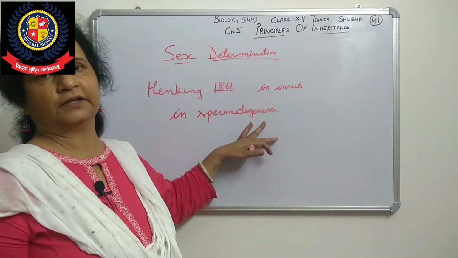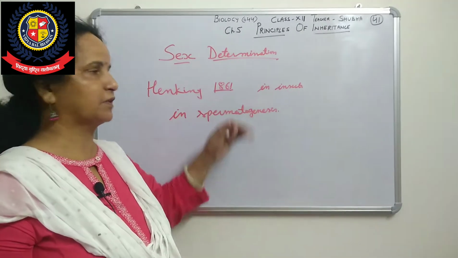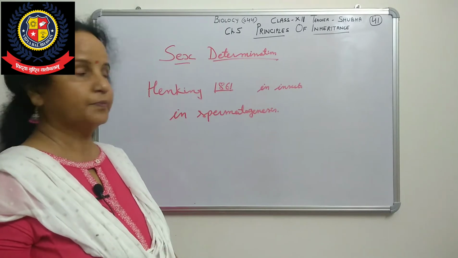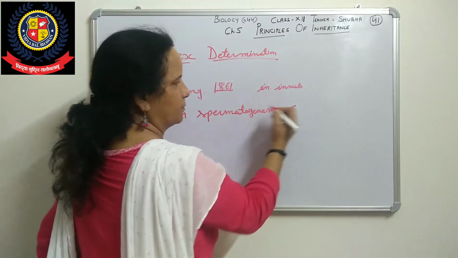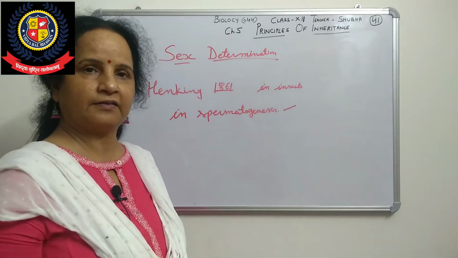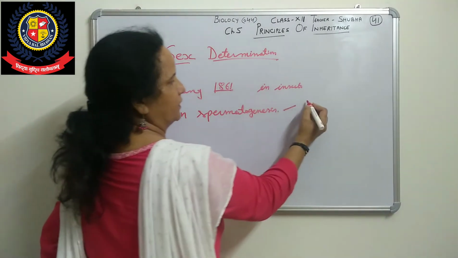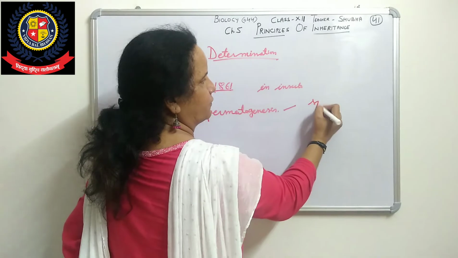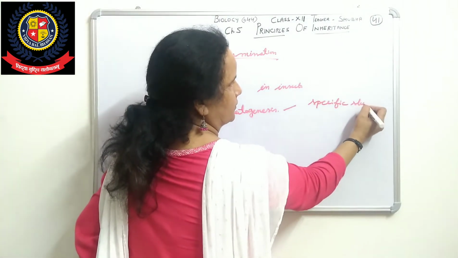What he found was that the resulting cells after spermatogenesis, these experiments are called cytological experiments, in that experiment he had seen that among all the cells he got, few gametes were having a specific body or specific structure.